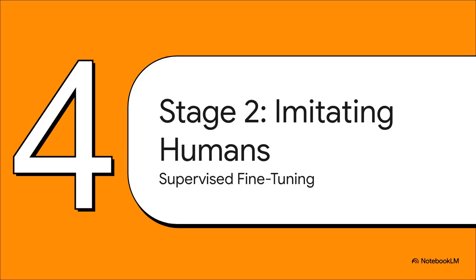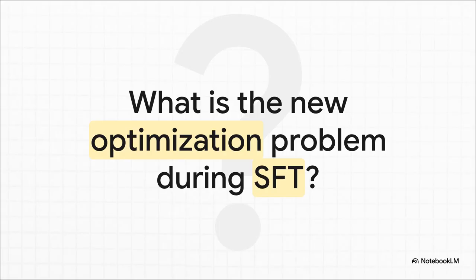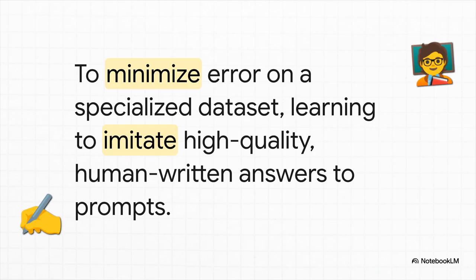Okay, so our model understands language, but it doesn't know how to be a helpful assistant. That brings us to our second optimization stage, supervised fine-tuning, or SFT. So, new stage, new optimization problem. What are we trying to minimize this time? The goal now shifts from prediction to imitation. We feed the model a high-quality data set of prompts paired with perfect human-written answers. And the new optimization goal is simple. Make your output look as much like the human's answer as possible.